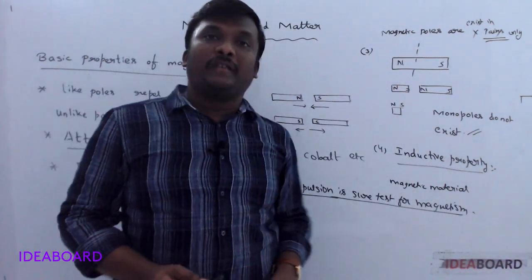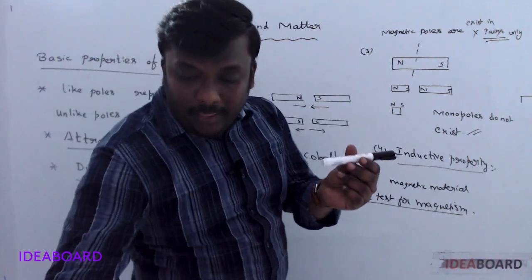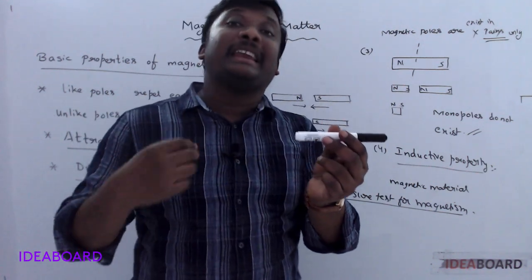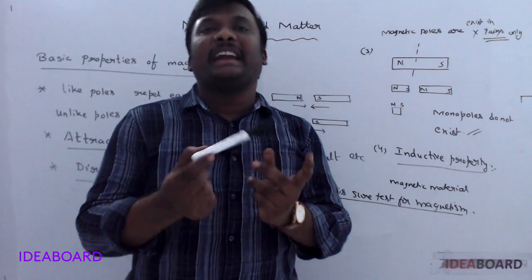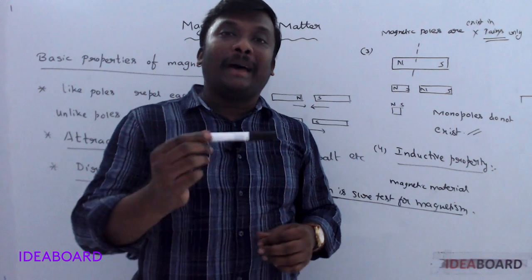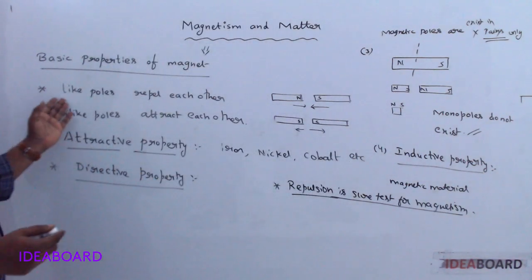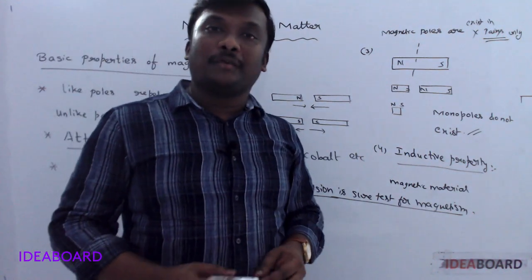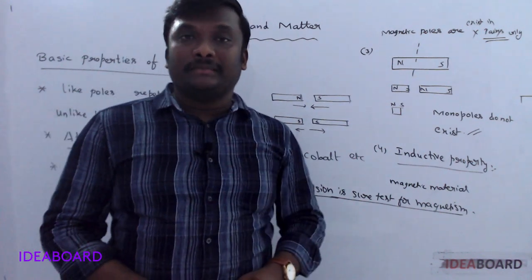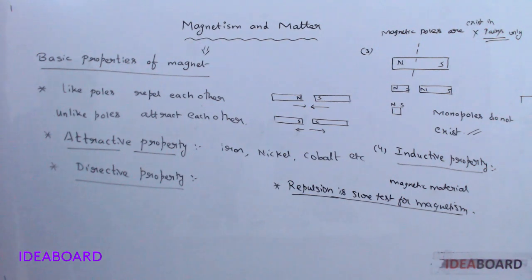Repulsion is the sure test for magnetism, because if you take a magnet nearer to it and place another magnet or any other magnetic material, it attracts. So we can't say due to attraction which pole the magnet has, but only like poles repel each other. That's why repulsion is always the best test for magnetism. Okay, these are the basic properties of a magnet.